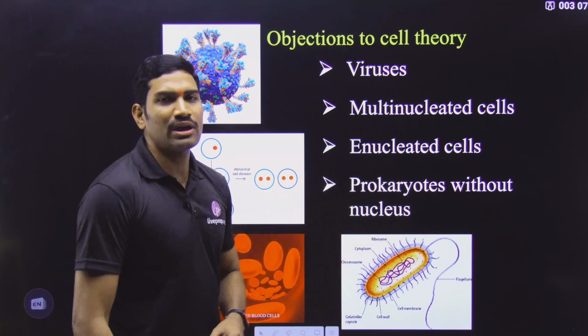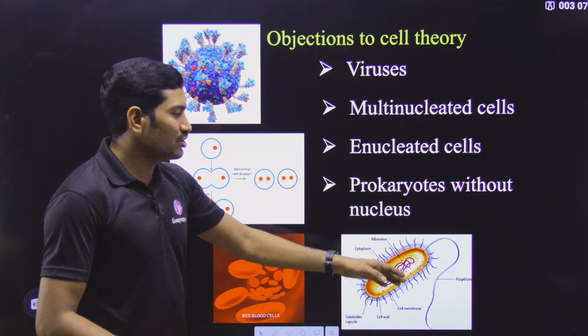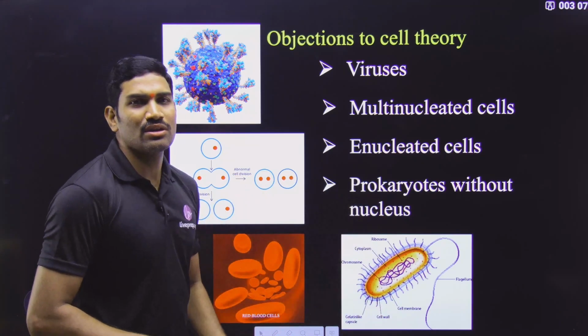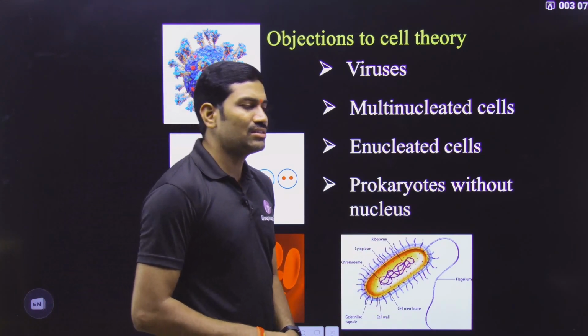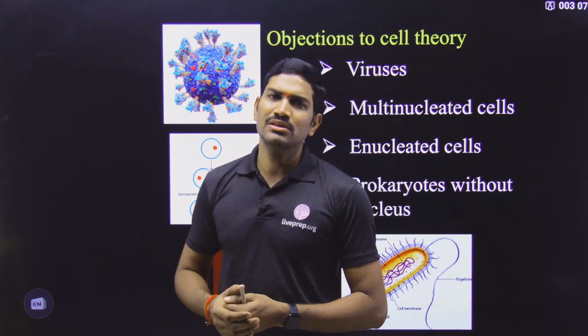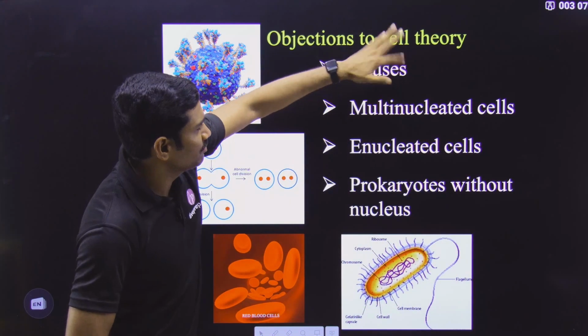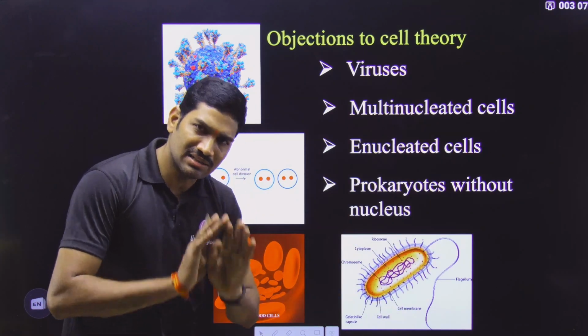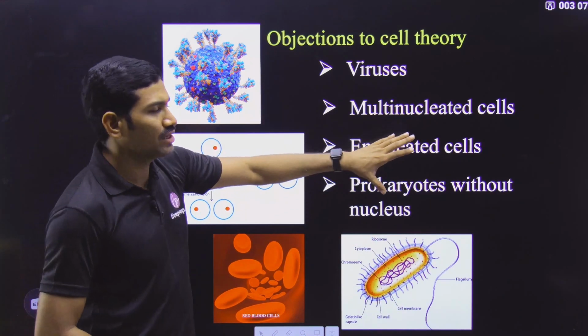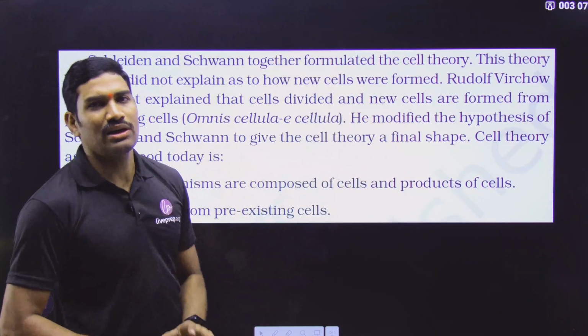Next, in the case of prokaryotes, the nucleus itself is not present. DNA is directly present in the cytoplasm. So the nucleus itself is not there, but still we consider them cells. So with respect to some specific points there are some exceptions, but except for the viruses, all the remaining are considered cells only, and we consider them part of organisms only. This is the important point. So in this way, some small exceptions are there.